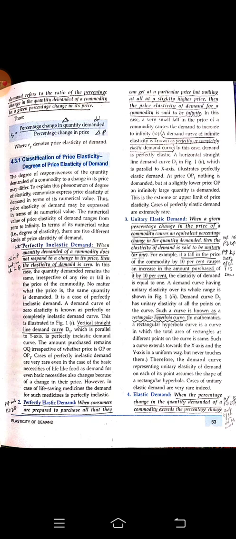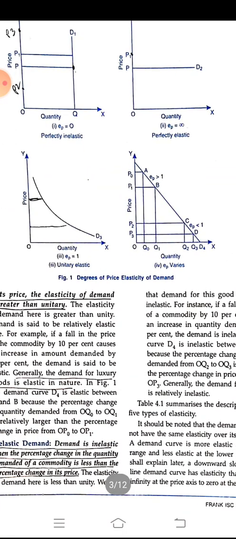In simple terms, if the price decreases by 10%, the demand increases by more, say by 15%. So the rate of change in demand is more than the rate of change of the price. Price is decreasing 10%, but demand is increasing by 15%, and we call it elastic demand. Okay, this is the diagram.